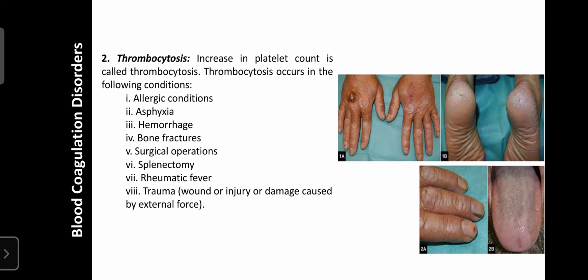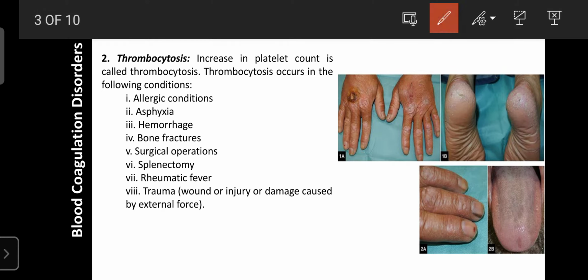Thrombocytosis, which is the opposite of thrombocytopenia. It indicates there is an increase in the platelet count. Thrombocytosis means abnormal, more than 4.5 lakhs or more than 7 lakhs, because the normal count of platelets is 2 to 4 lakhs. If it is more than 7 lakhs, that condition is known as thrombocytosis. It indicates the platelet count has increased more than normal.